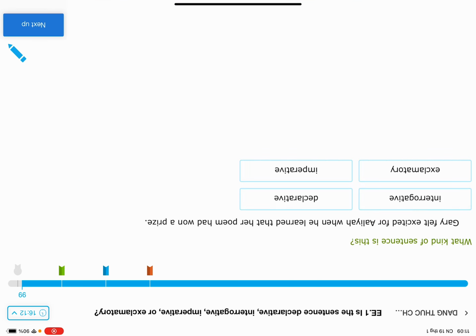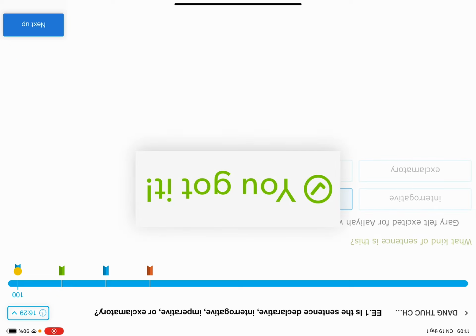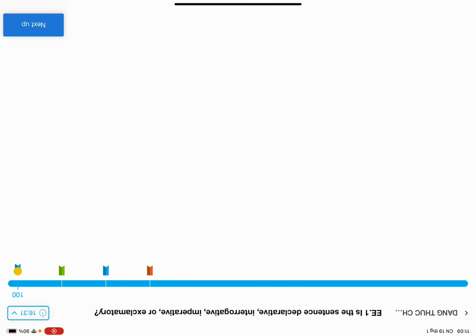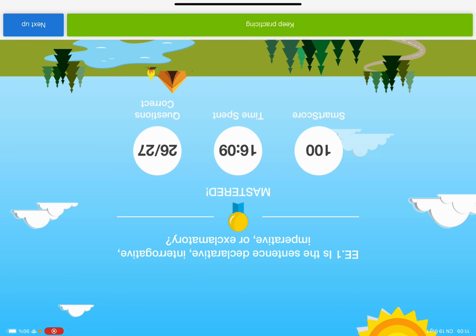Okay, Gary felt excited for Alijah when he learned that her poem had won a prize. Okay, it ends with a period, so it might be declarative or an imperative. But in this sentence, it is not telling us any command, so it is a declarative. And we're done with our exercises. I think that we should have done it all correctly, but since I accidentally hit my hand on one of the answers, it's correct and it is wrong.